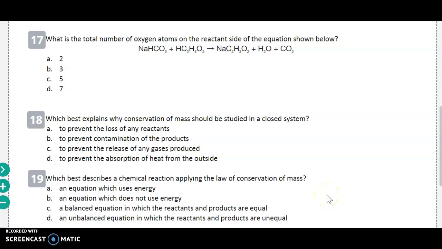Number 17. What is the total number of oxygen atoms on the reactant side of the equation shown below? A. 2, B. 3, C. 5, or D. 7. Number 18. Which best explains why conservation of mass should be studied in a closed system? A. To prevent the loss of any reactants. B. To prevent the contamination of the products. C. To prevent the release of any gases produced. Or D. To prevent the absorption of heat from the outside.